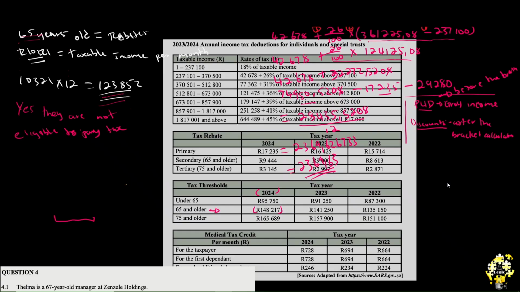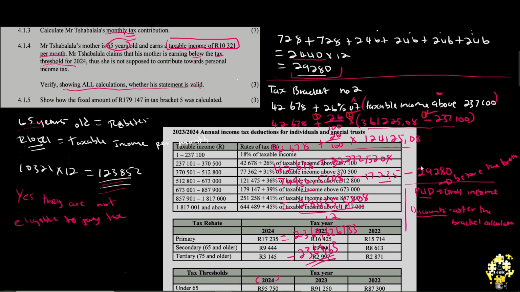If they were earning 148,270, it would still be the same thing. They would still not be able to pay tax. Why? Because if you earn the same or you earn below, you do not qualify to pay tax. So what's the last? Show how the fixed amount of 179,147 in tax bracket 5 was calculated.